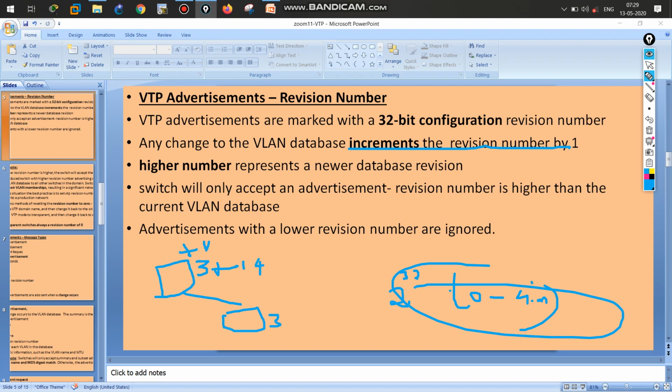You can say this is the highest one, as the new configuration happened on the server. The clients will take the information from the higher one. You can see here the revision number is higher, so the switch only accepts that.